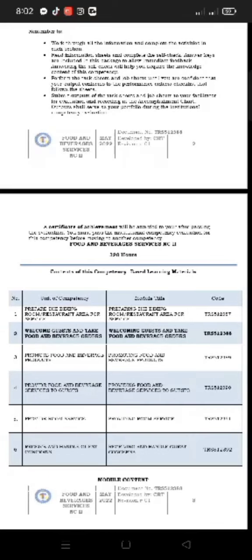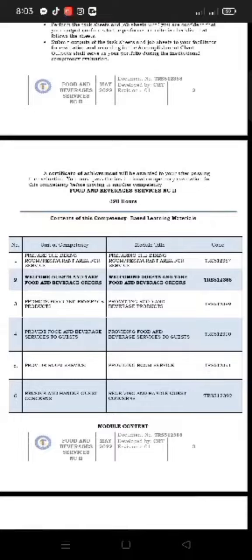Next is the module content. Again, you can copy it from the training regulation from the qualification, which is the food and beverage services NC2. And same with the unit competency and module title. The only difference is that the module title is not in bold style.